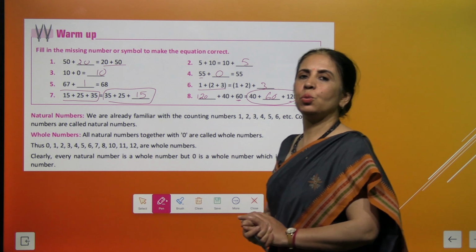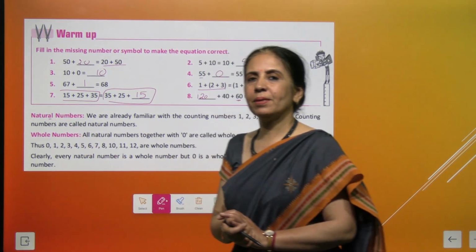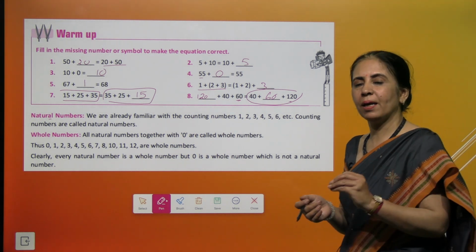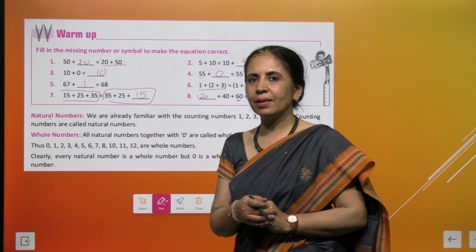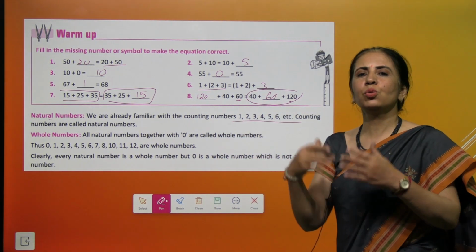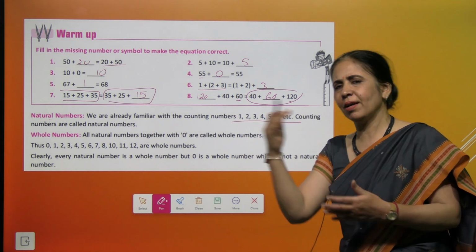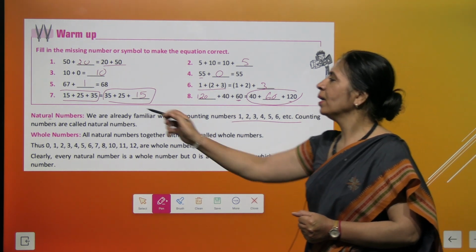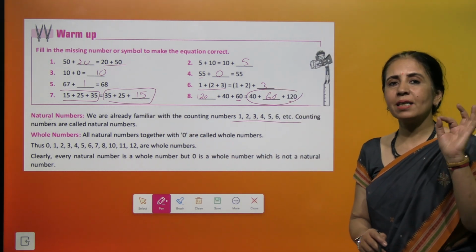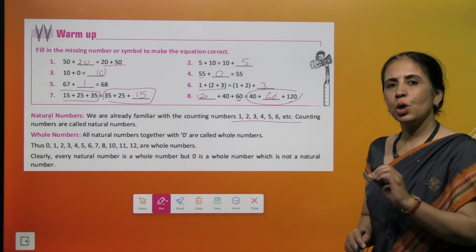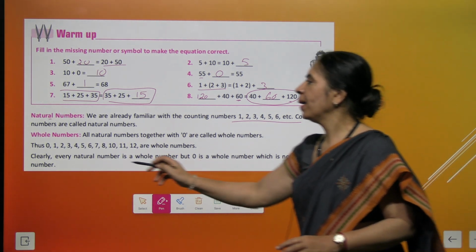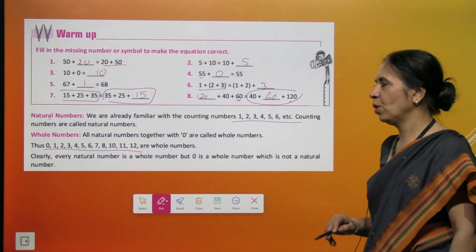Now we come to talk about what are natural numbers. क्या होते हैं natural numbers? Natural numbers are counting numbers. और counting कहाँ से start करते हैं आप? 1 से. So all numbers starting from 1, 2, 3 and it doesn't stop. चलती रहेगी गाड़ी आपकी. Yes, they are called natural numbers. And whole numbers are the numbers which start with 0. Yes. So 0, 1, 2, 3. That means 0 with all natural numbers makes a complete set of whole numbers.